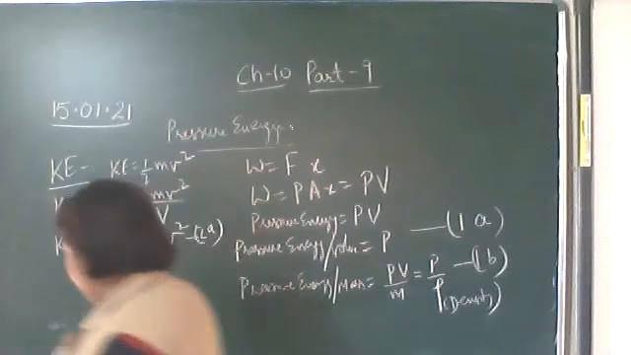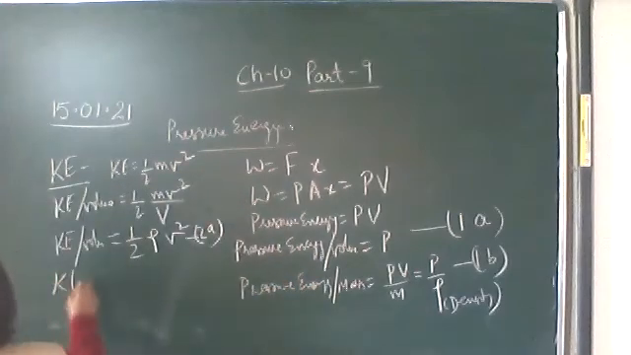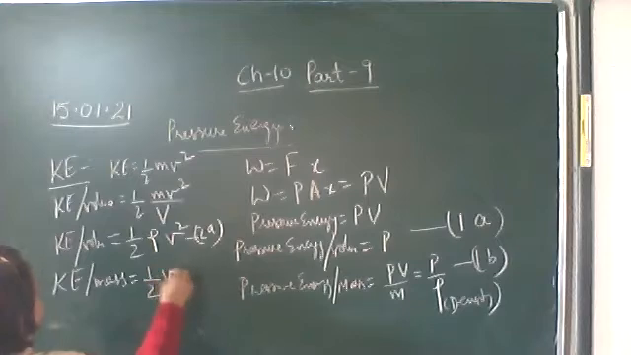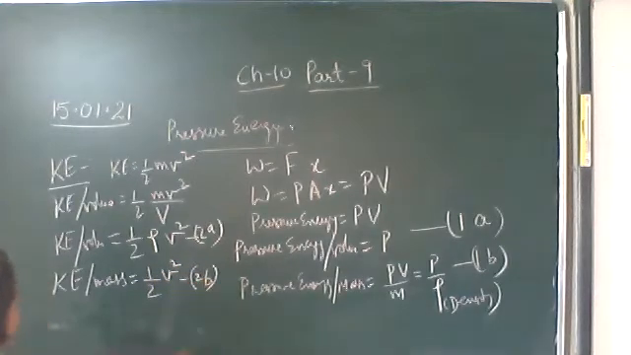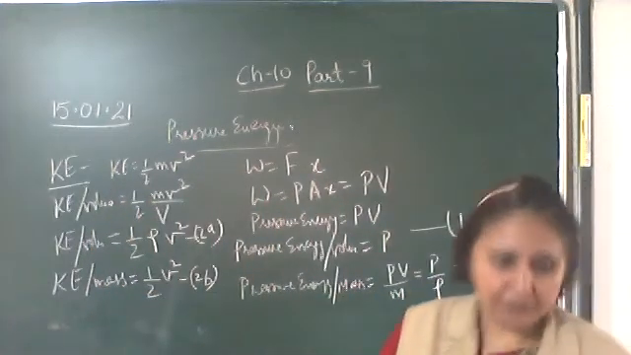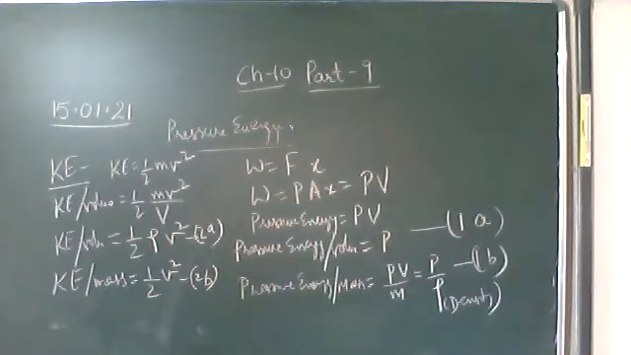Okay, also we will find out the kinetic energy per unit mass. Kinetic energy per unit mass is half mv square upon m, so it is equal to half into v square, which is equation number 2b. So the second type of energy possessed is kinetic energy, which is due to the motion of the liquid.